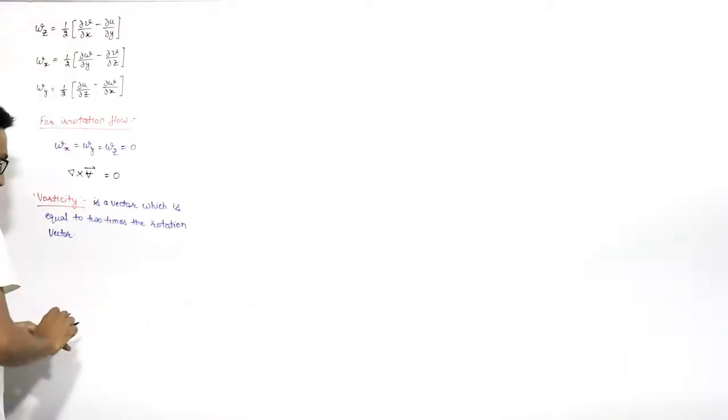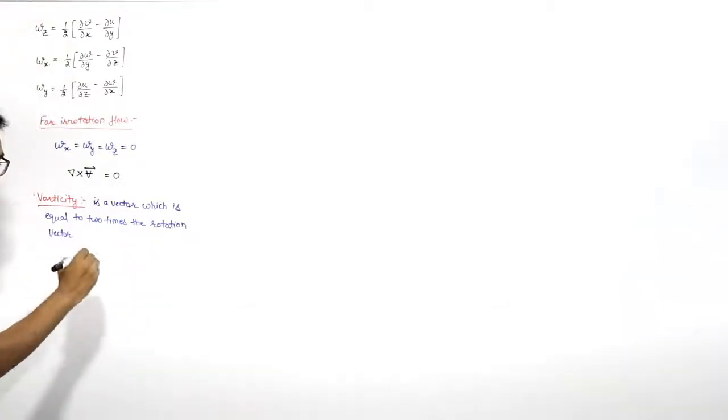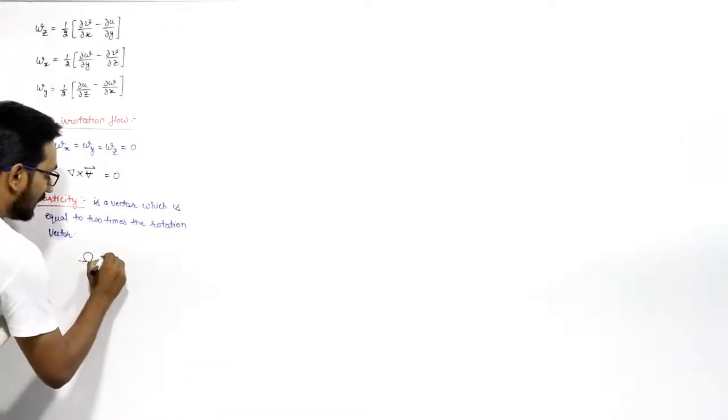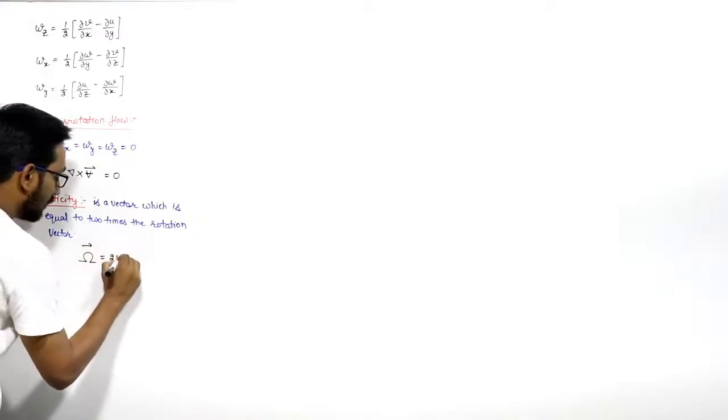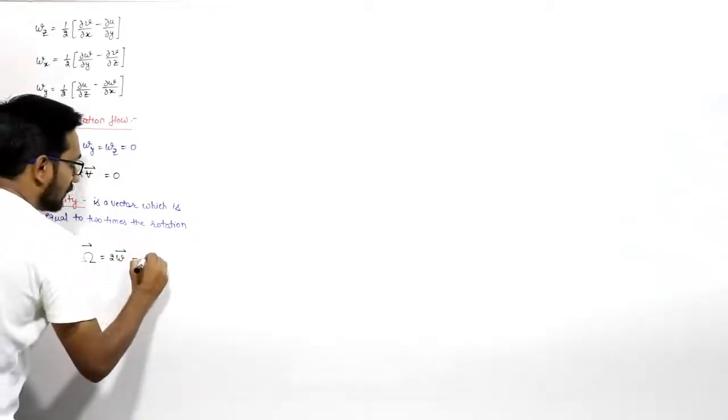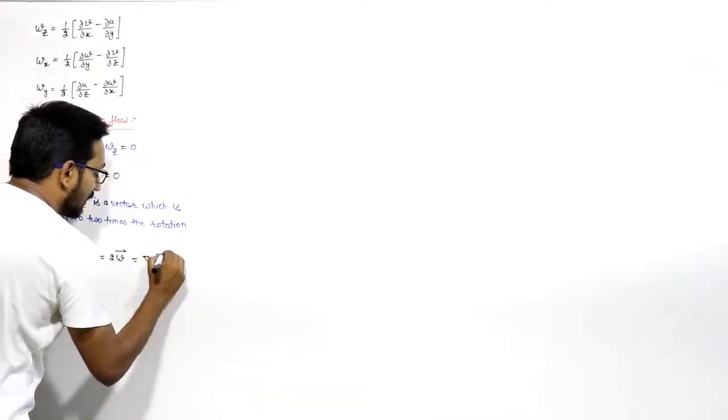So we can say that vorticity can be denoted with the help of this letter. Vorticity vector will be equal to 2 times omega vector. So this will be equal to del cross velocity vector, cross product of this.